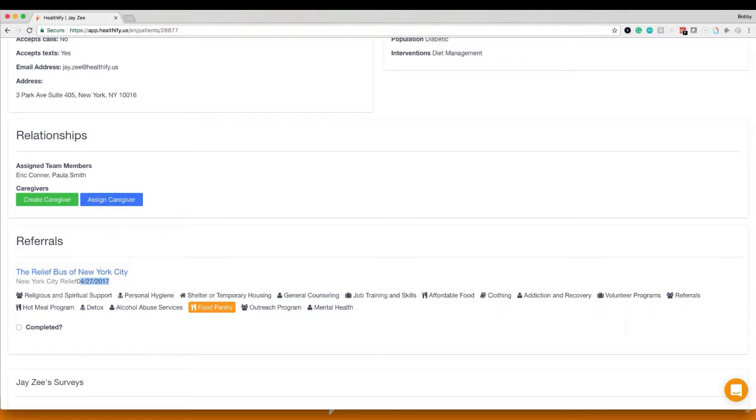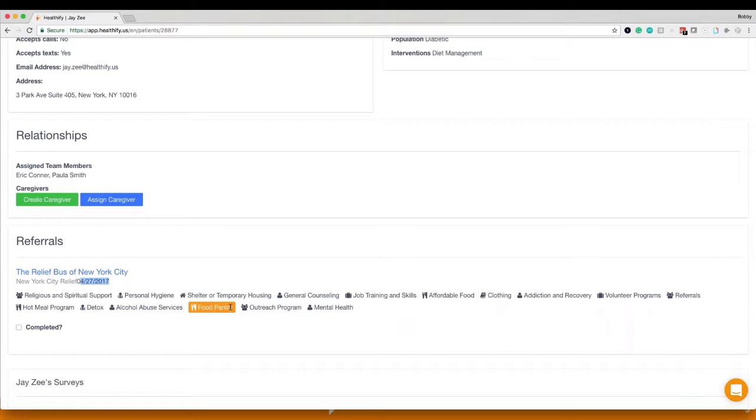If a resource offers multiple things, this will be helpful for you to know the difference between, was Jay-Z looking for food or was he looking for clothing? It's a big difference in need. So you selecting those needs is going to be valuable for you. Now, this really comes into play where maybe you only get to see Jay once every couple weeks, or maybe once every couple months.